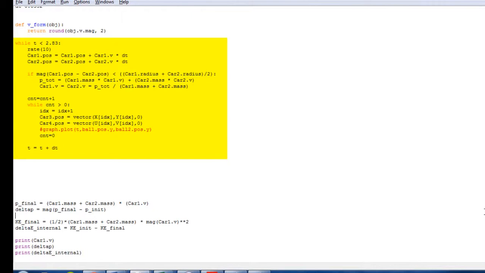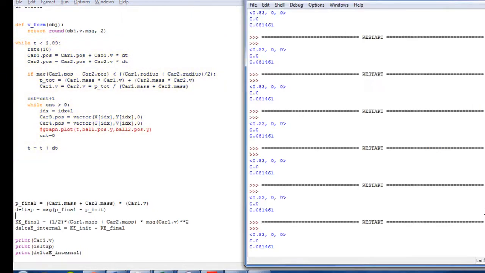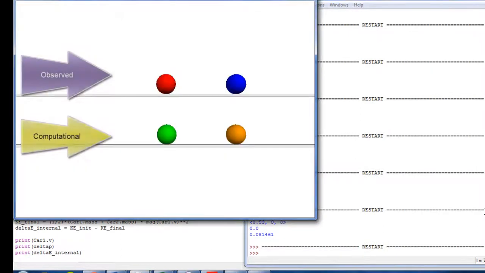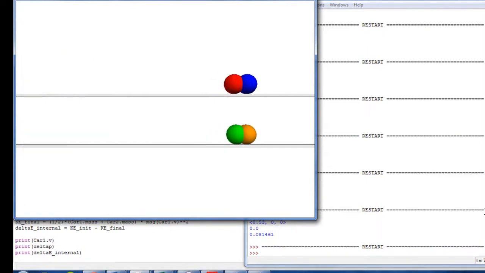When the code is run and the model shows up, the observed motion appears on the top, and the model created by the computational model is shown below. In fact, they should be run on top of each other, but I moved the computational model down by -1 meters in the y direction in order for it to be easier to compare the movements and differences of the two models. At first, only one object is moving and the other is at rest.